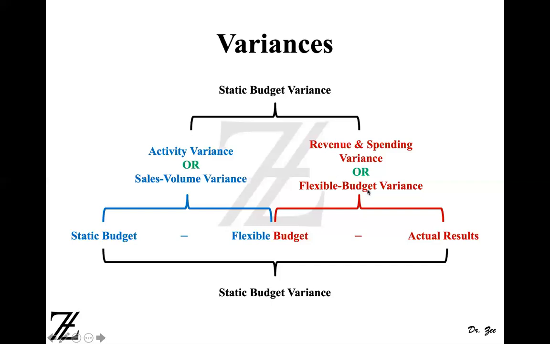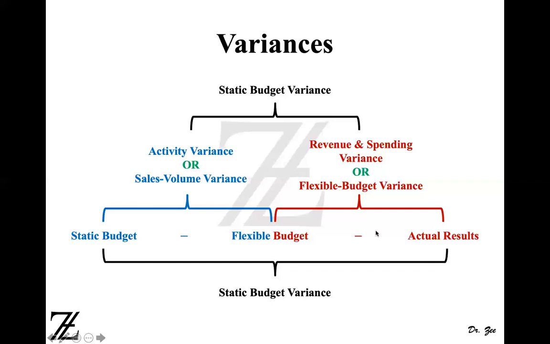Okay, so we already have a static budget that we produce at the beginning of the period. We also have actual results that we have gotten at the end of the period. So flexible budget is a combination of these two. Because flexible budget is prepared at the actual level of activity, we are going to take the actual activity from actual results and we are going to use that.